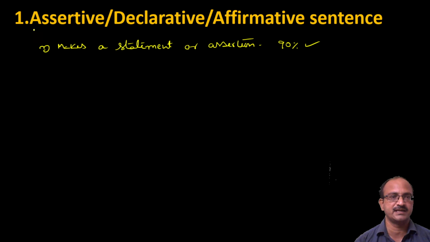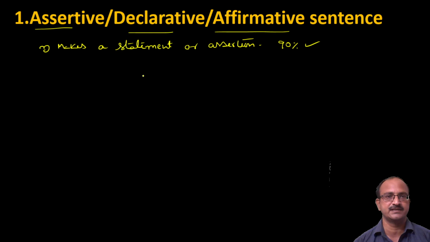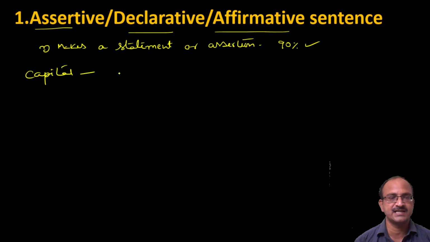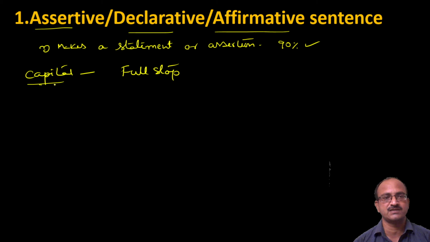We call them assertive, declarative or affirmative sentences. An assertive sentence is just like a statement. It always starts with a capital letter and ends with a full stop.